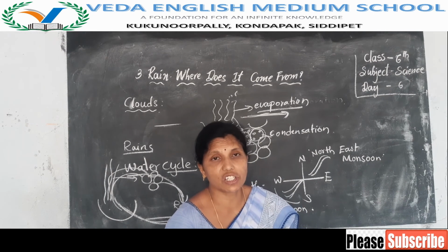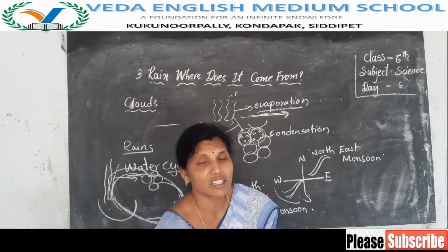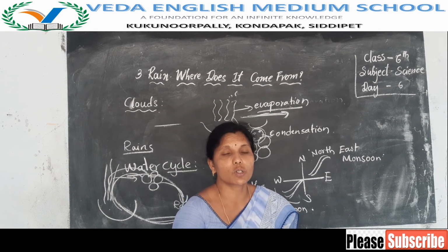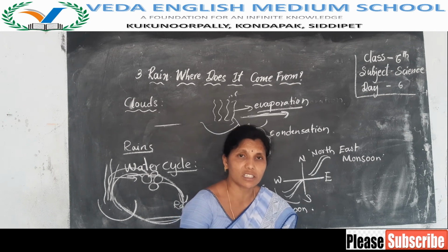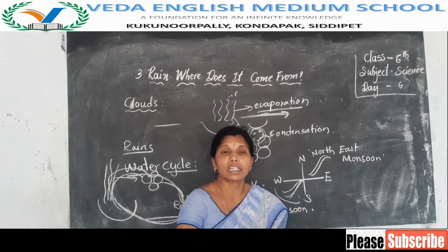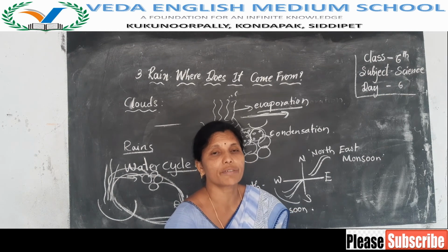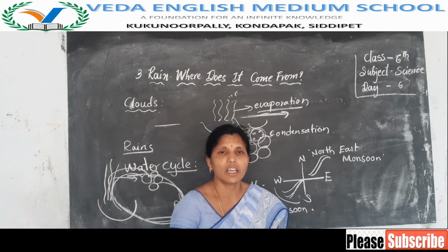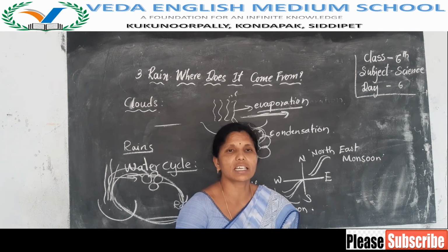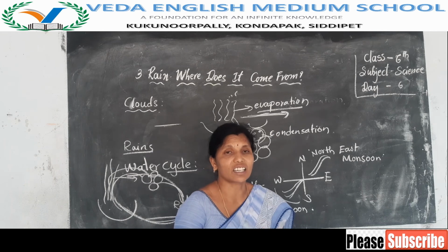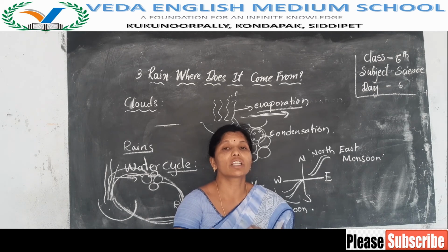Deforestation means we are destroying the forest to construct houses, factories and industries. And some gases are also released from the factories and vehicles. Due to these reasons, the temperature is increasing on the earth.